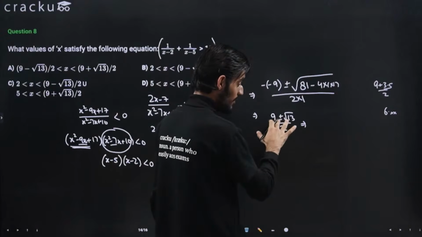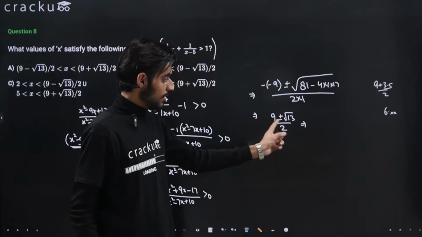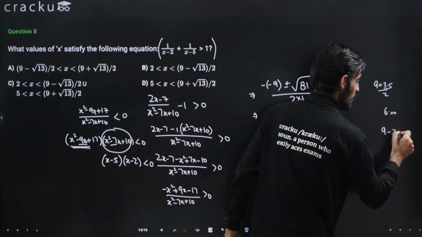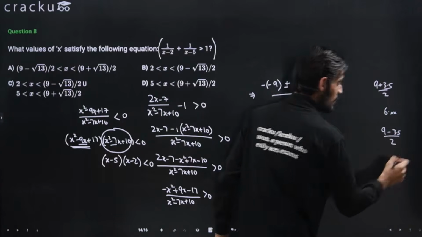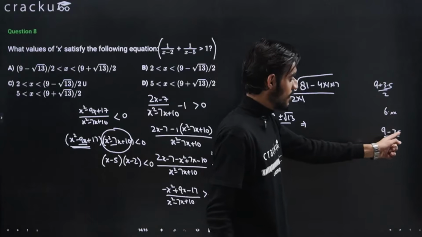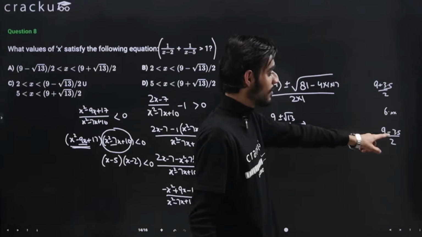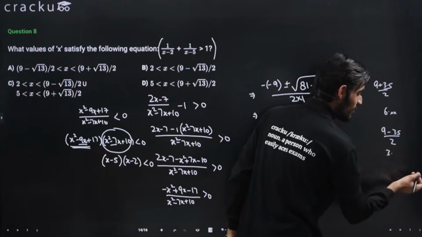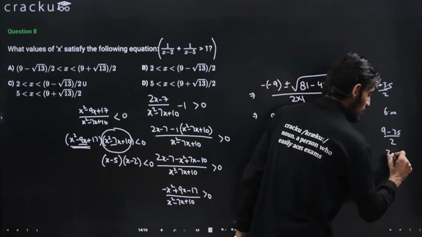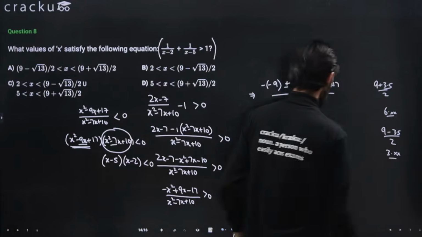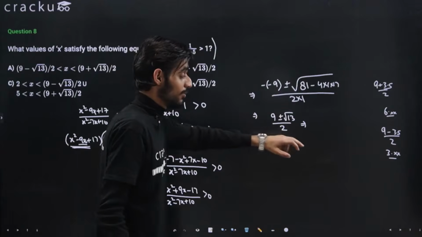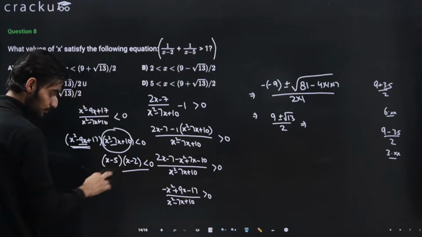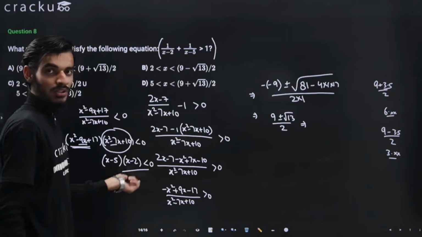If I take the minus sign, then it will be 9 minus 3.5 something. So this will be 9 minus 3.4 or 3.5 something divided by 2. So 9 minus 3 is 6, so 6 point something or maybe 5.5 divided by 2. So this will come out to be either 3 point something or maybe 2.8, 2.7 something like that. So these are the approximate values of the roots of this quadratic equation, right? We already know the other two roots. Now we just need to put them on the number line, right?